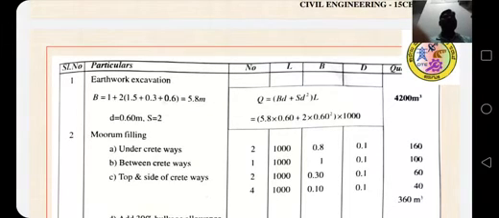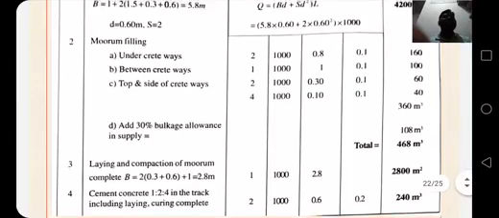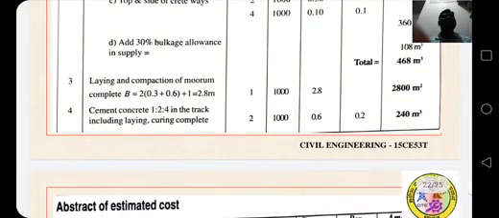Top and side of causeway, 2000 into 0.3 into 0.1, 60. 4 into 1000 into 0.1 into 0.1, 40. Total quantity is 360 meter cube. Add 30% bulk allowance in supply, 108 meter cube. Total is 468 meter cube. Laying and compaction of moram complete.